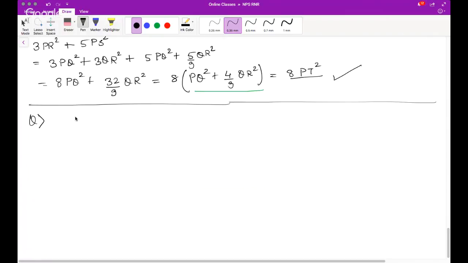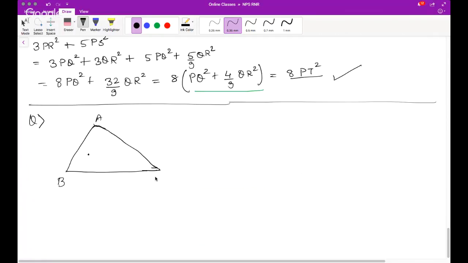Question says, from a point O in the interior of a triangle ABC. So let's make a triangle. So this is a triangle. Don't go by my drawing, it's very difficult to draw on the tab actually. Nevertheless, from a point O, take a random point O in the interior of a triangle ABC, perpendiculars OD, OE, and OF are drawn to the sides.